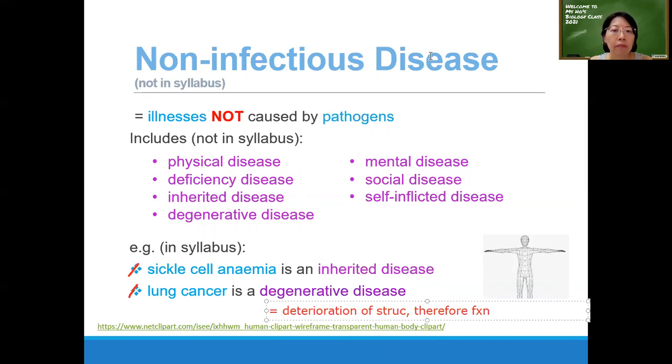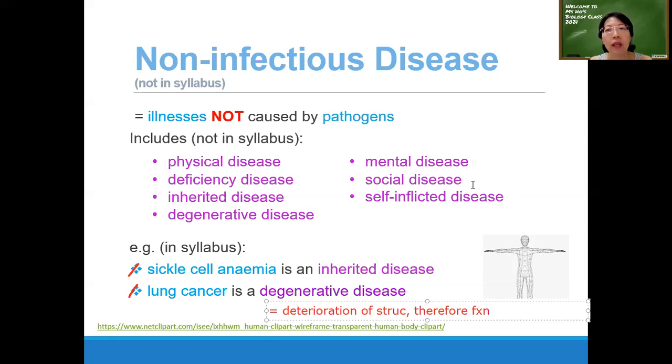Okay, they can overlap. It is also a physical disease because it affects the lung. The lung is a physical object, so it's also a physical disease. It is also a degenerative disease. It is also a self-inflicted disease. It may be a social disease.